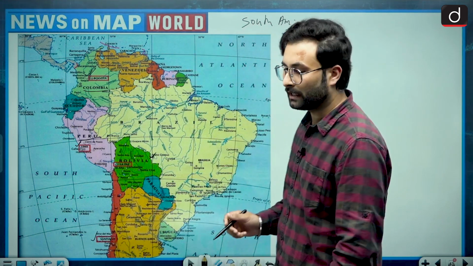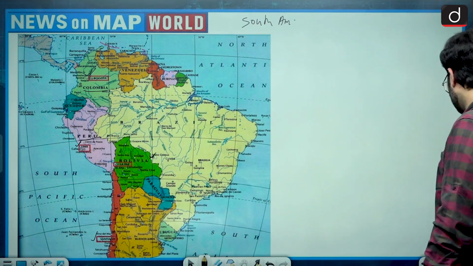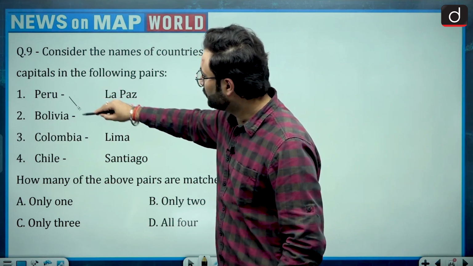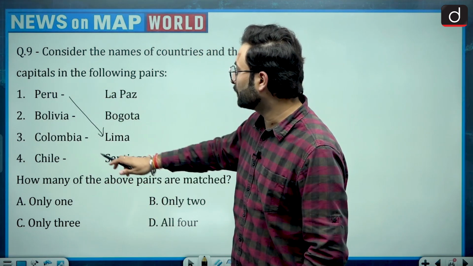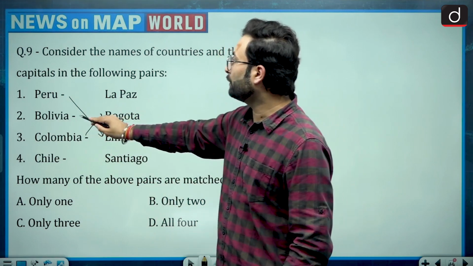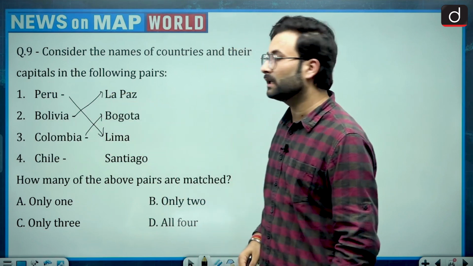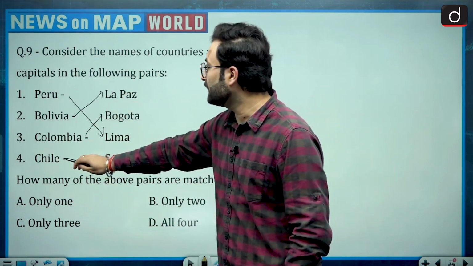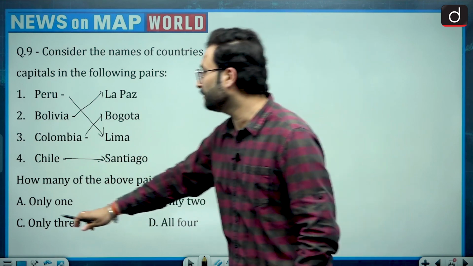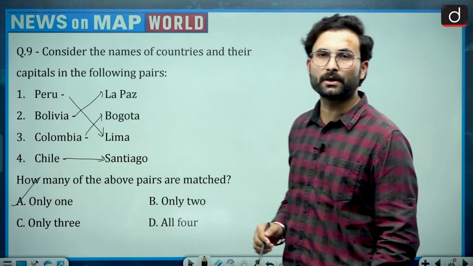Okay, so let's have a look at the options given to us. Peru has its capital, that is Lima. Okay, when we are talking about Colombia, it has capital, that is Bogota, and when we are talking about Bolivia, that is La Paz. Okay, so here we can see that only Chile has the capital, that is Santiago. That is correct. Okay, so you can say only one pair is matched here. Okay, A would be your answer.